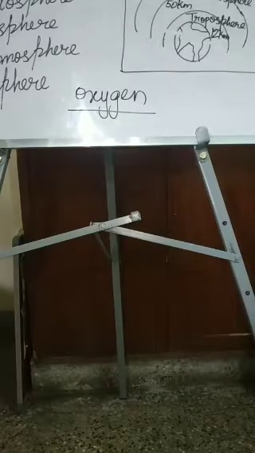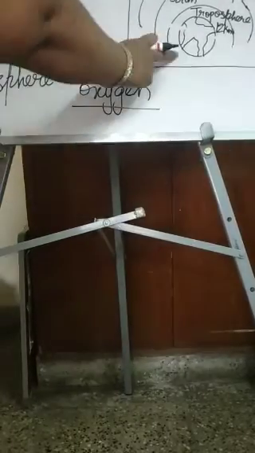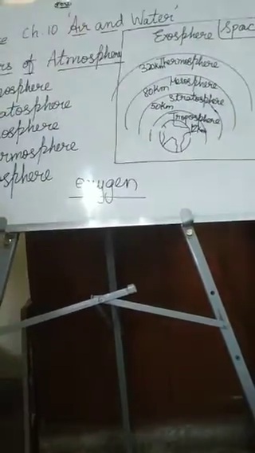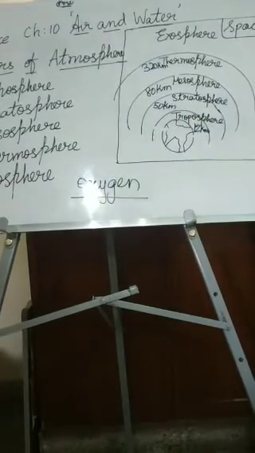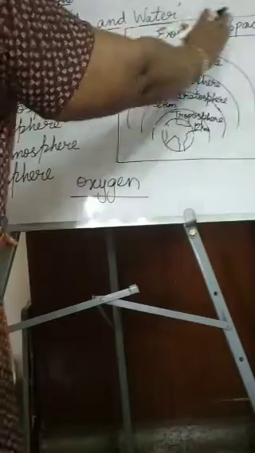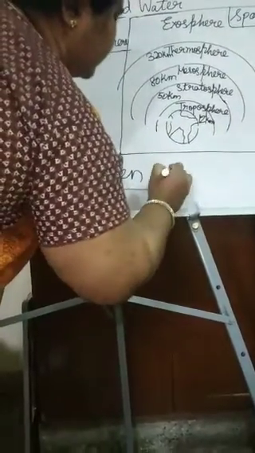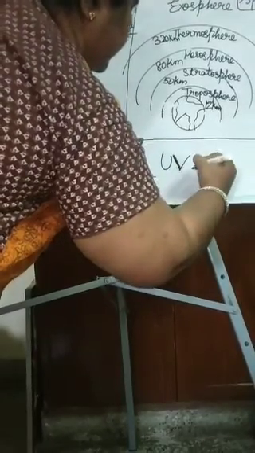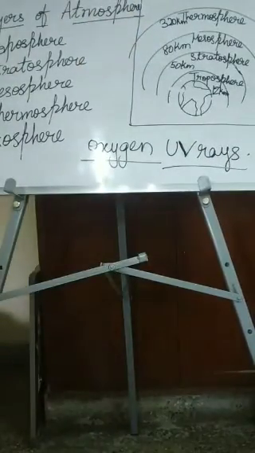So our meteoroids, the small rocks moving in space, are very harmful to the earth's surface if they hit. Our atmosphere is guarding us, taking care of us by stopping those from reaching the earth. And it protects us from harmful UV rays of the sun. Our atmosphere automatically provides a layer and protects us from the UV rays, that is ultraviolet rays, reaching the earth.